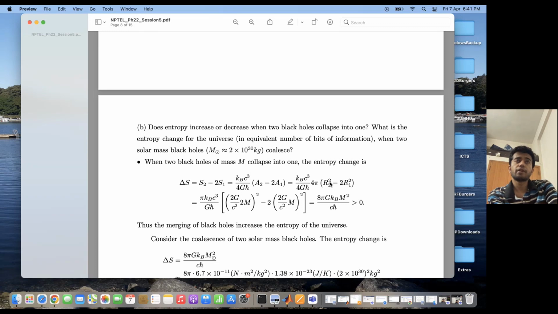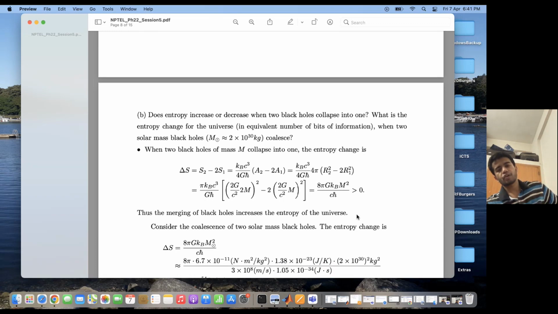So after colliding with each other, the mass of the new black hole is 2 times m. So therefore there is 2G into 2m by c squared, whole squared. And this is r1, which is 2G by c squared into m itself. So if I calculate this quantity, it turns out to be 8 pi G k_B m squared by cħ, which is greater than 0. Therefore, the merging of two black holes increases the entropy of the universe.